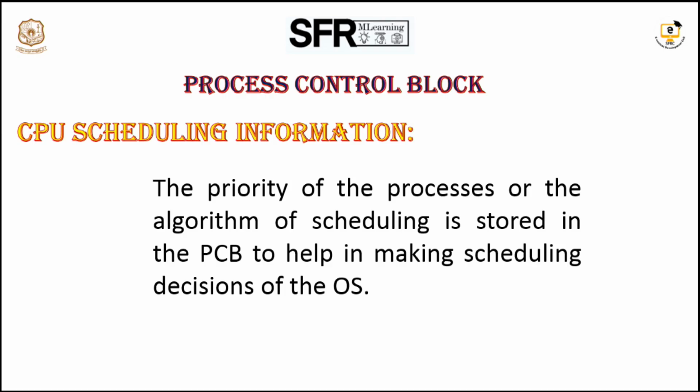Now let us see the CPU scheduling information. It maintains the scheduling information about the process. We have the priority scheduling algorithm. In priority scheduling, the CPU executes processes priority-wise, so the priority information will be stored here. Say process P1 has priority 1 and process P2 has priority 5. We also have the round robin algorithm. In round robin, each process executes only for a time quantum. Let us assume the time quantum is 5 milliseconds. The CPU executes the process only for 5 milliseconds, so that the CPU executes several processes. So CPU scheduling information means it stores the scheduling information about the process.